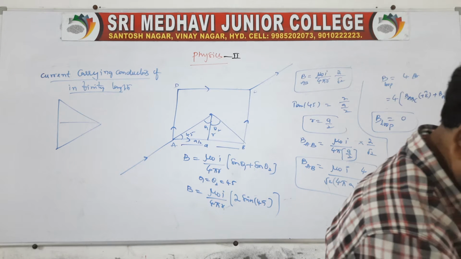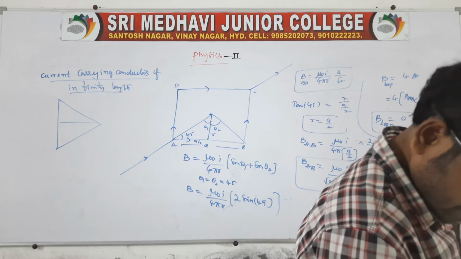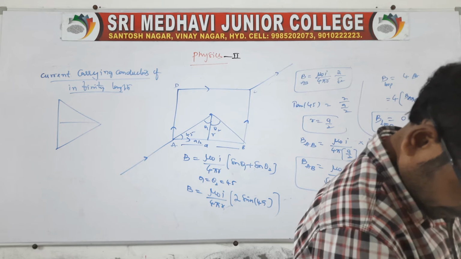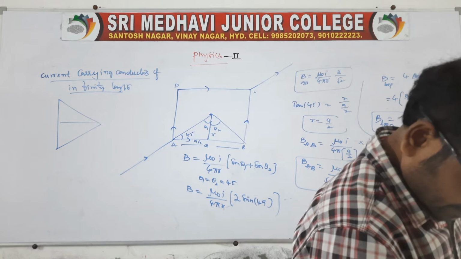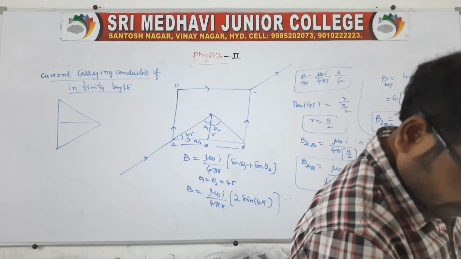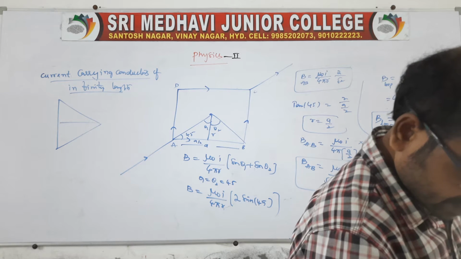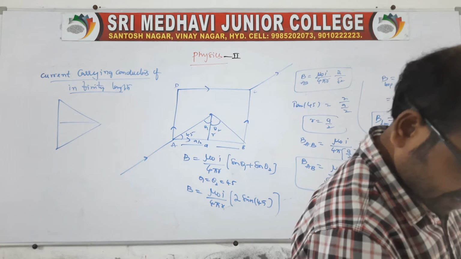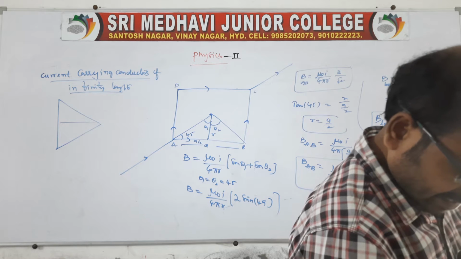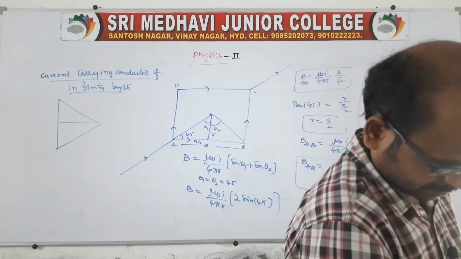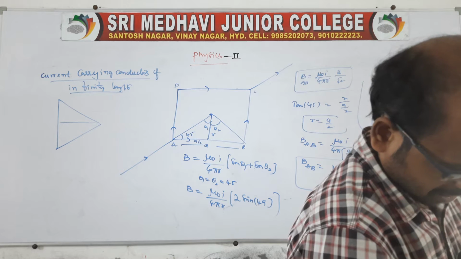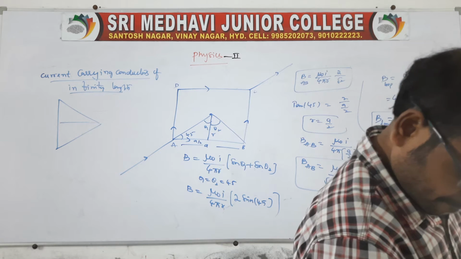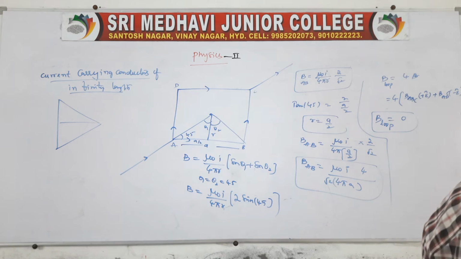Suppose I go for the direction of current which is in the same direction. The magnetic induction field at the center of a square of side length A, with current I in the same direction. For the same direction, what happens?